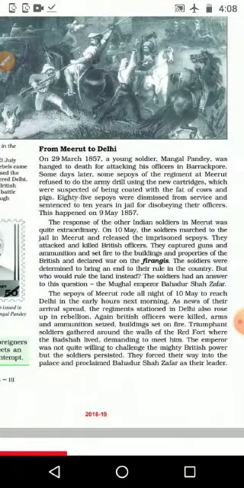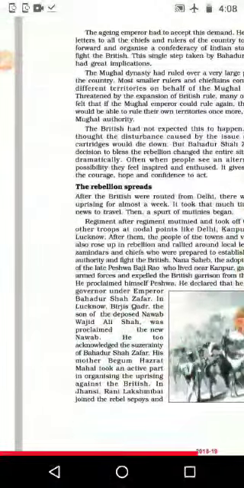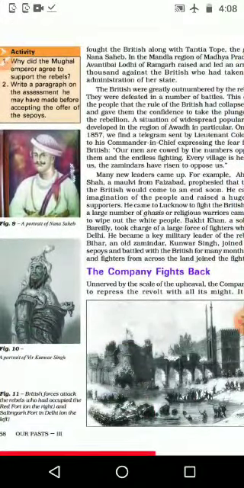Then that is from Meerut to Delhi. It started in Meerut first, which is in UP, and from UP it reached Delhi. Then next one, the rebellion spread, not only from Meerut and Delhi, other areas also. The rebellion or conflict of the people reached different parts of India, and people started to react to the British company. Then the company fights back. When people started to fight against the company, the company also started to fight back against the Indians.